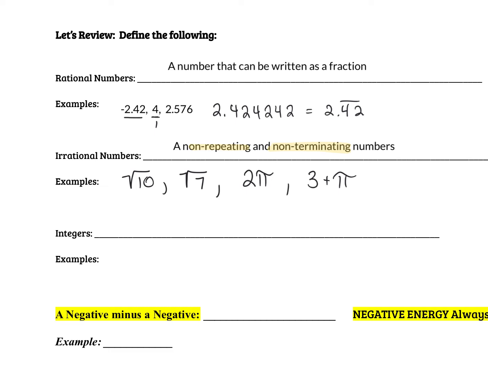No, the 2.4. 2.42 would be 2 and 42 hundredths, negative. Oh, yeah.